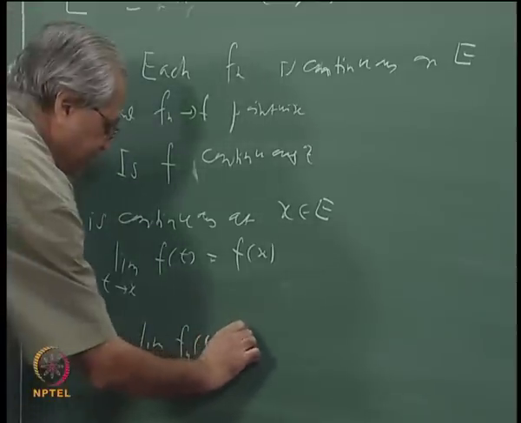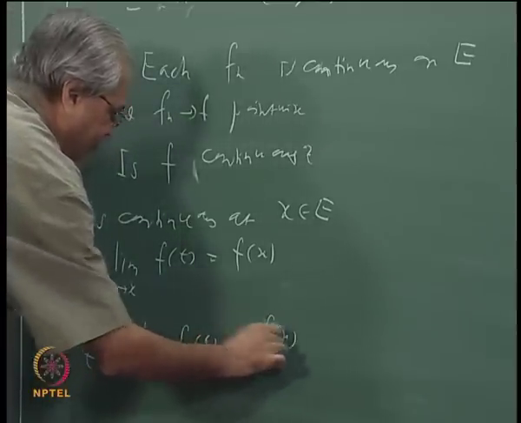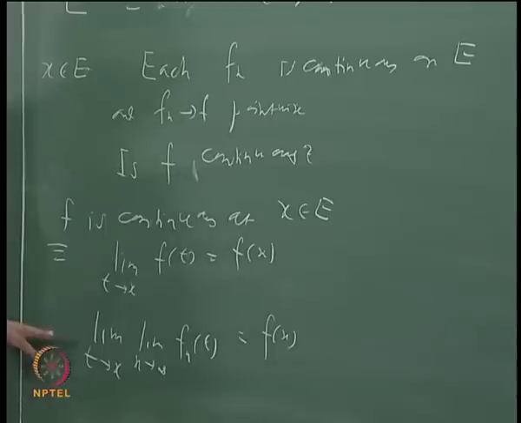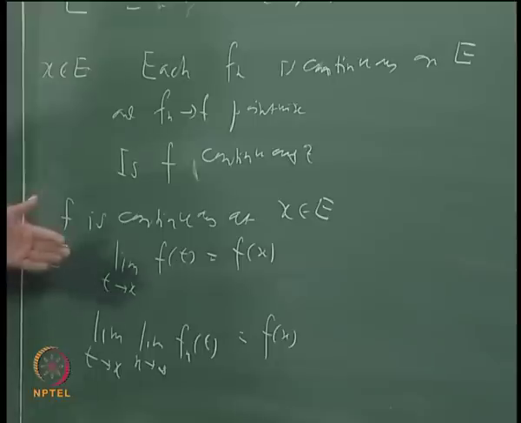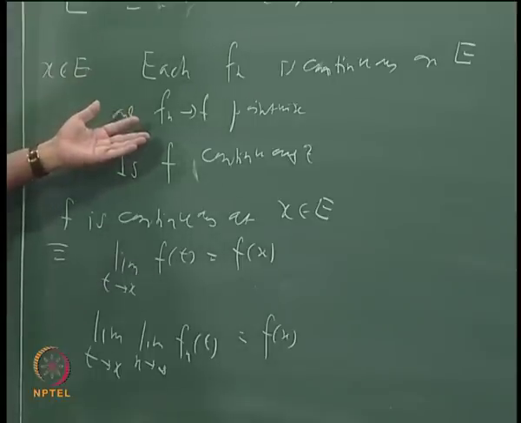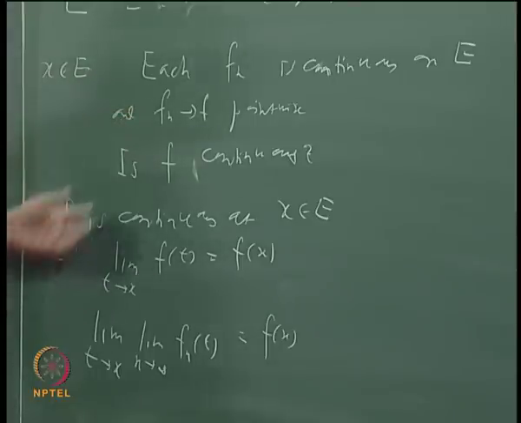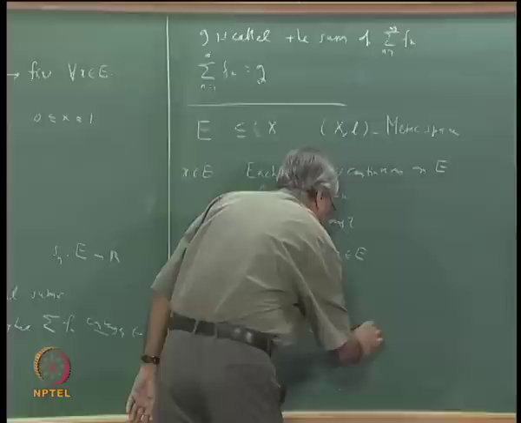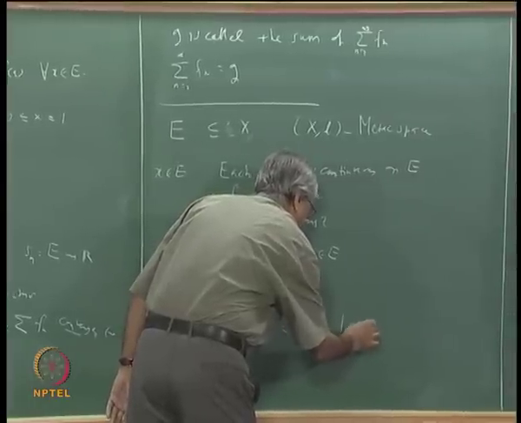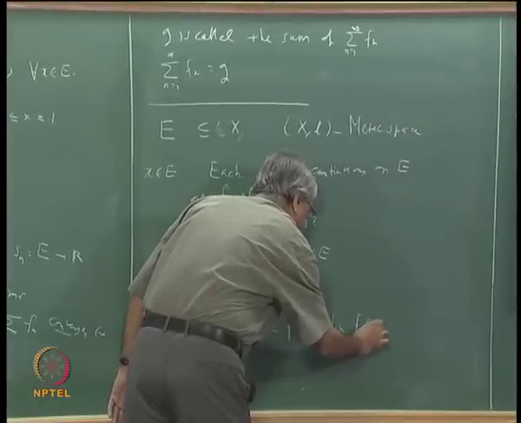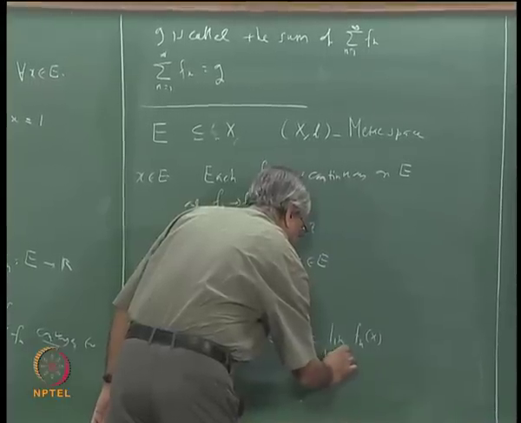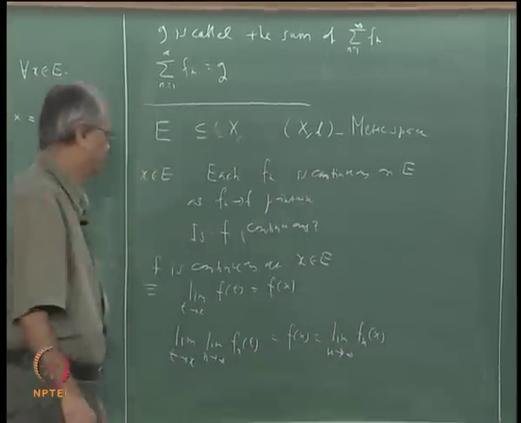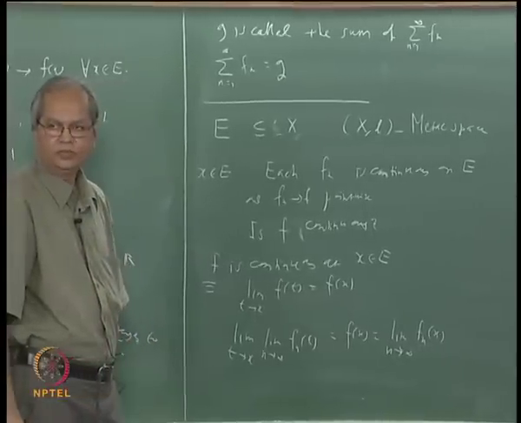So this is the same as saying that the limit as t tends to x of the limit as n tends to infinity of Fn of t is equal to F of x, that is, if F is continuous at x it means this. But what is F of x? F of x is the limit as n tends to infinity of Fn of x. So this is the same as the limit of Fn of x as n tends to infinity.